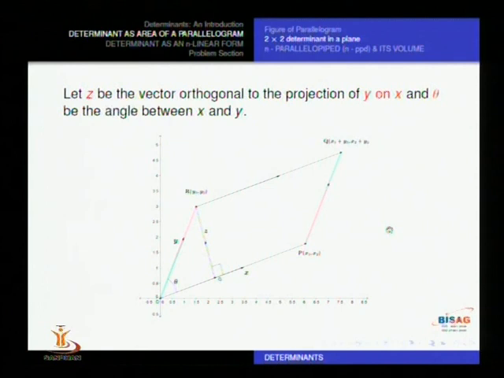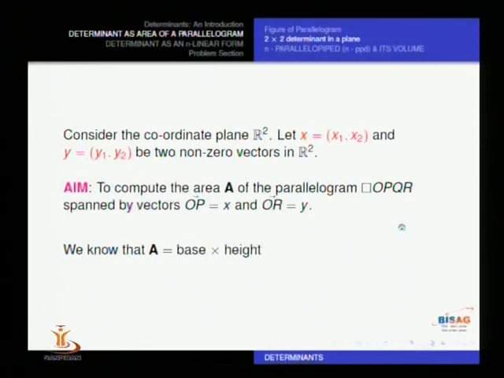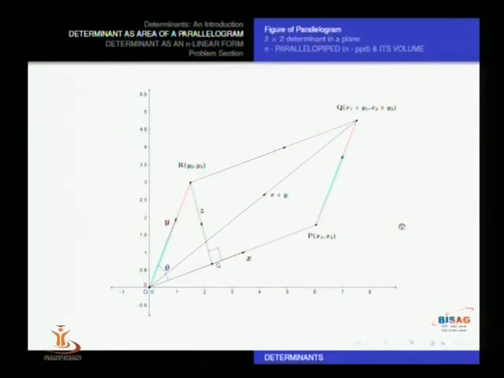So for that, let us understand the geometrical construction first of all. And for that, you can see on the screen, we have drawn a parallelogram. Actually, we have considered from the origin to P a vector OP. We give it a name, x vector. Similarly, another vector from origin towards R, we call it y vector. So there are two vectors. Using these two vectors, I have completed a parallelogram here.